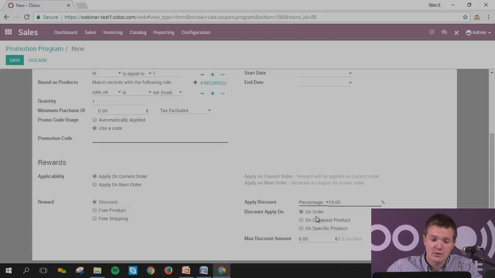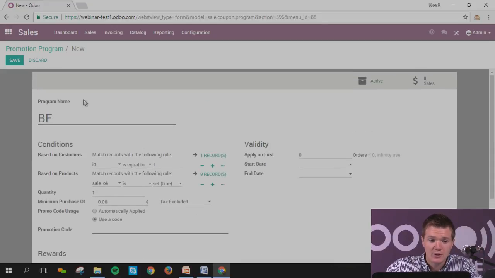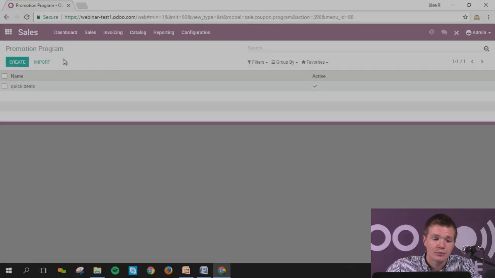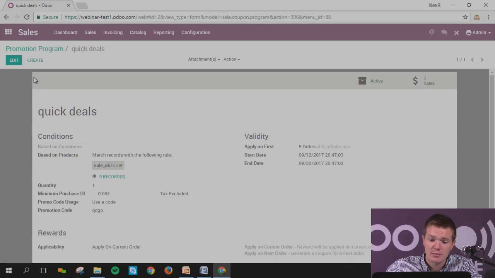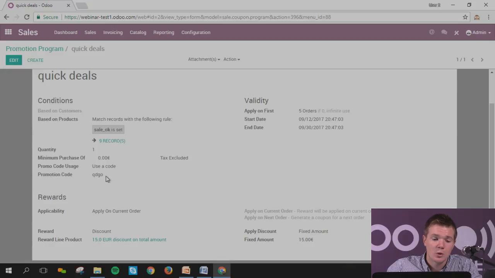Okay, so as you can see, you've got lots of features to create different promotions, and they directly impact your website. You can simply save it. I will discard this and just take the one that I've created. Quite simple. I've set it for the first 5 orders. Everybody using the code Quick Deals Go can have a discount of 15 euros.